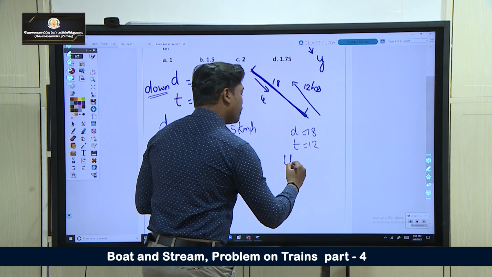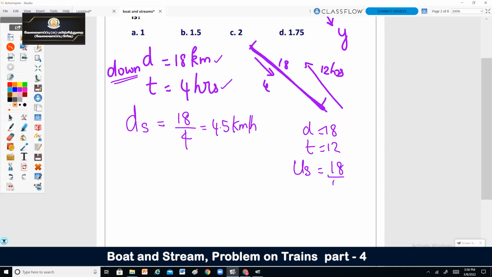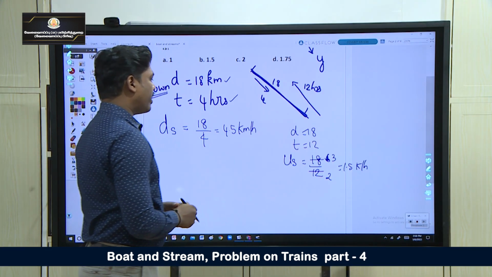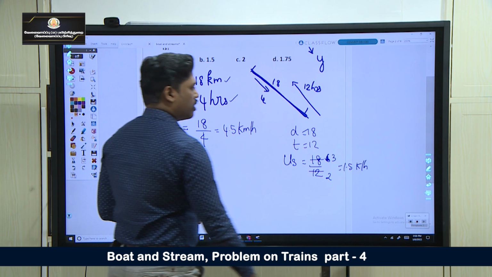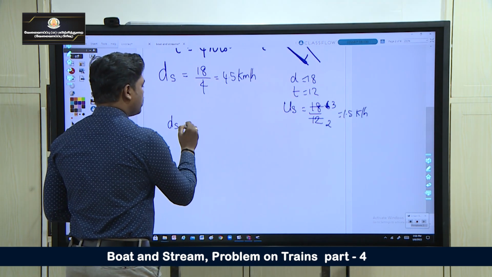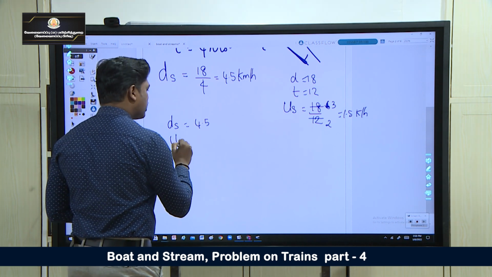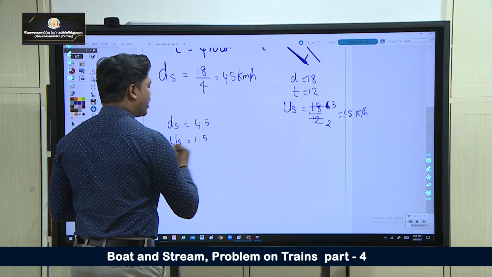So, what is your upstream speed? 18 by 12, 6 2s are 12, you will be getting 1.5 kilometer per hour speed. So, we have downstream speed 4.5 kilometer per hour. Upstream speed is 1.5 kilometer per hour.